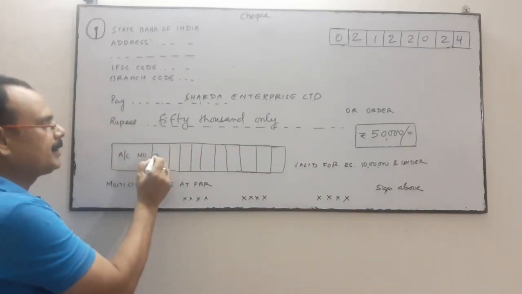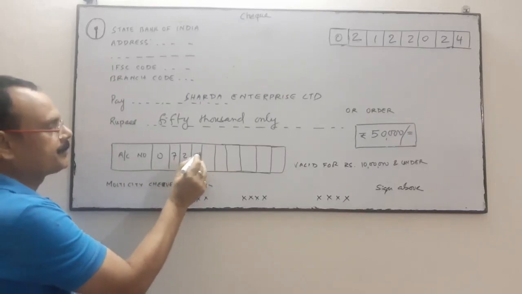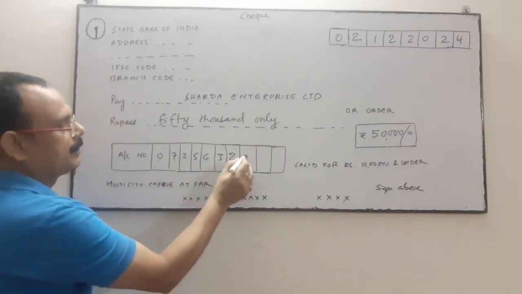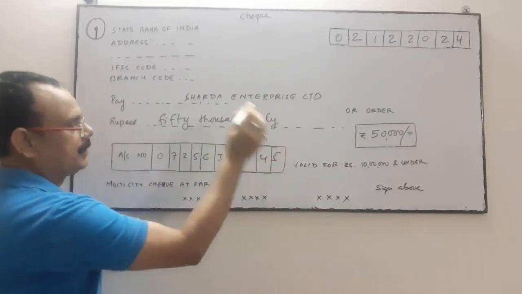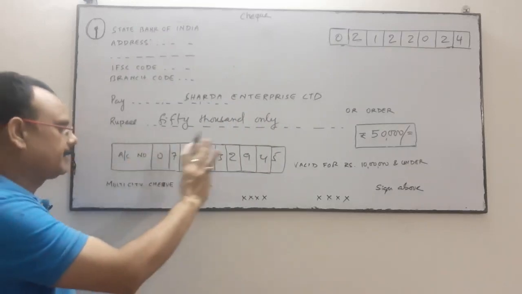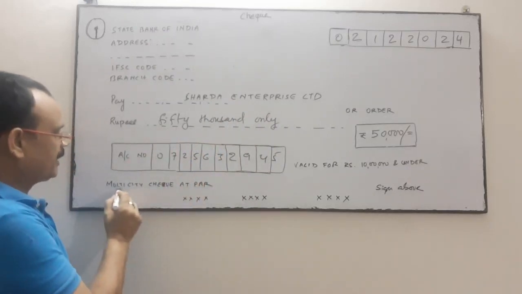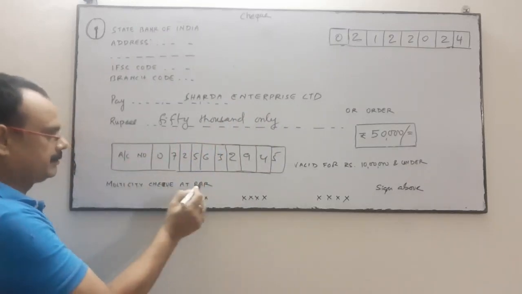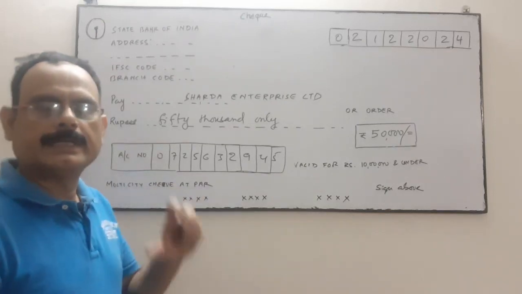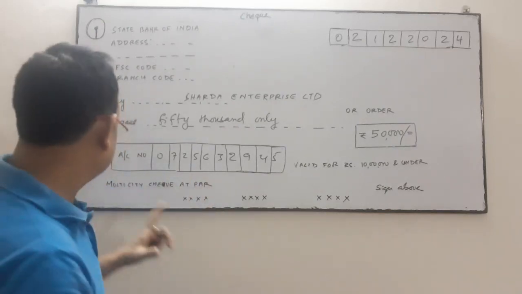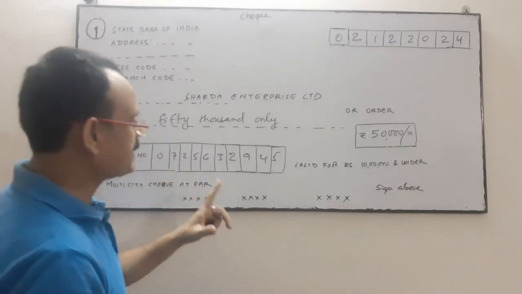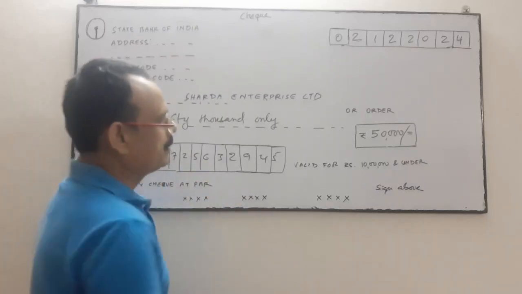So whatever it may be, 0725669, it is already printed. Here, multi-city checks at par means this will be realized at par. This multi-city check will be realized at par.